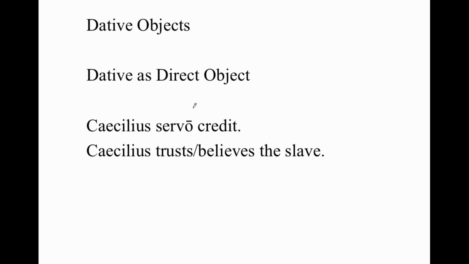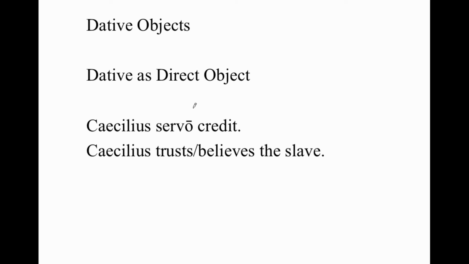Now, the origin of this could have something to do with the fact that historically, credit doesn't mean trust someone, it means place trust on someone or put belief in someone. So some kind of an extension like that. And same thing with fauet, supports or favors. It could mean give support to someone, and so dative was the natural object logically to use for such verbs. But for your purposes, just be aware: dative can be the direct object.